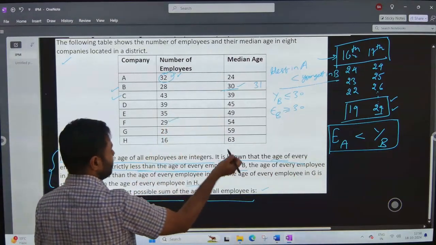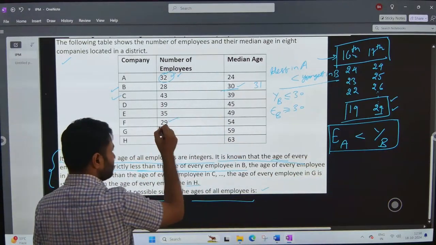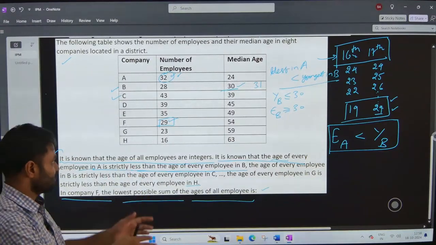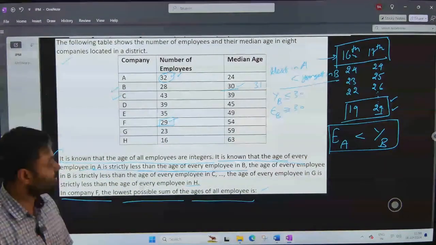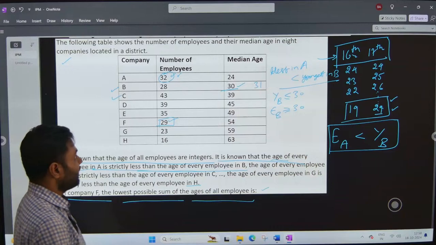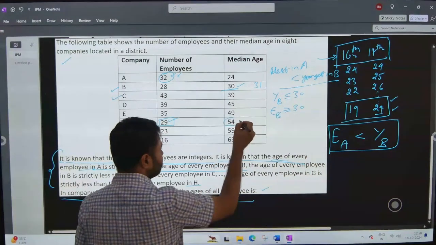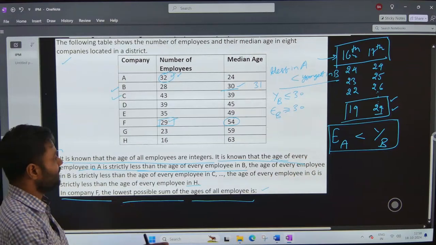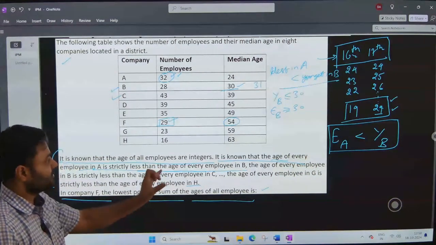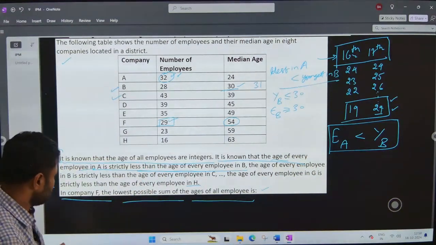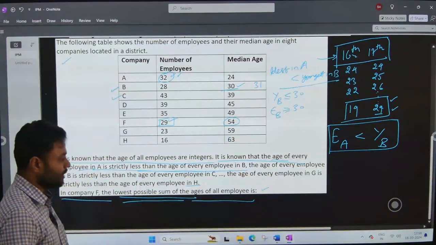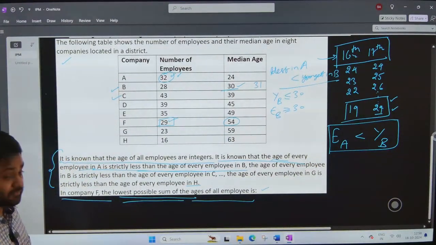There are 29 employees. So if the number of employees is 29, there is only one person who is in the middle of the group. That is the 15th position person. And the median age of this group is 54. That means at least one person has the specific age 54. For others, we are not sure. So we are asked what is the lowest possible sum of all the ages of employees in company F.